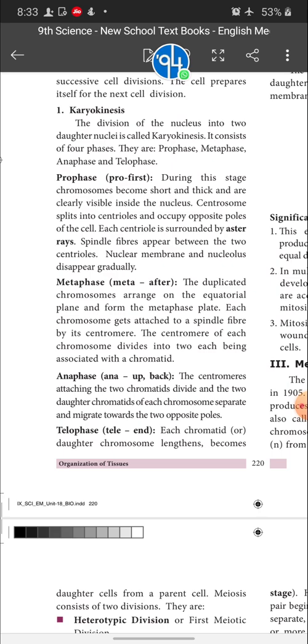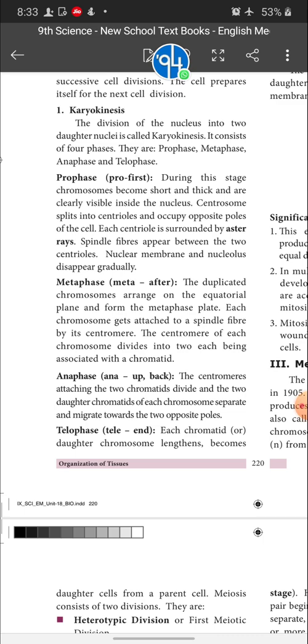What is prophase? Pro means what? First. That is the first phase of karyokinesis is called prophase. During this stage chromosomes become short and thick. Chromatin reticulum is converted into chromosomes, which become short and thick and are clearly visible inside the nucleus. Centrosome splits into centrioles. The centrioles are present inside the centrosome. When the cell division starts, the centrosomes split and form two centrioles.